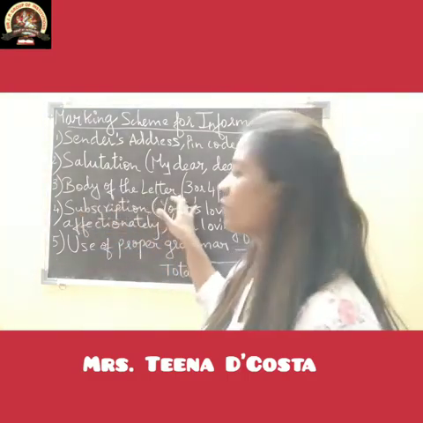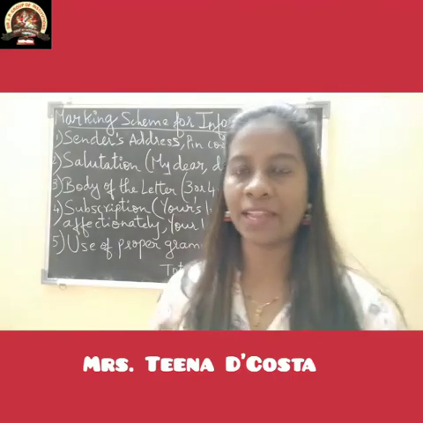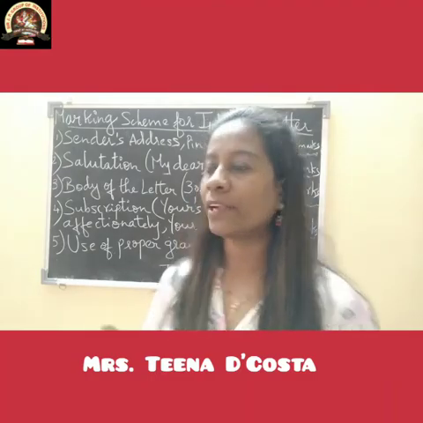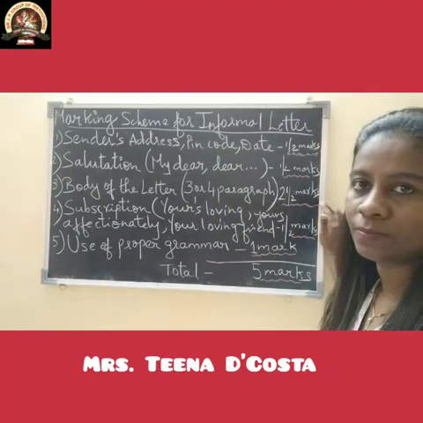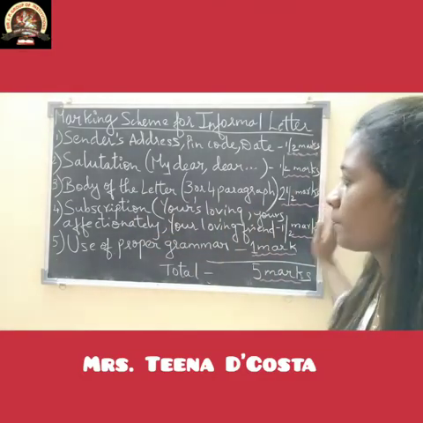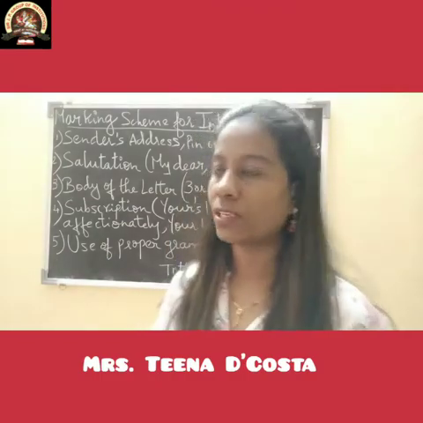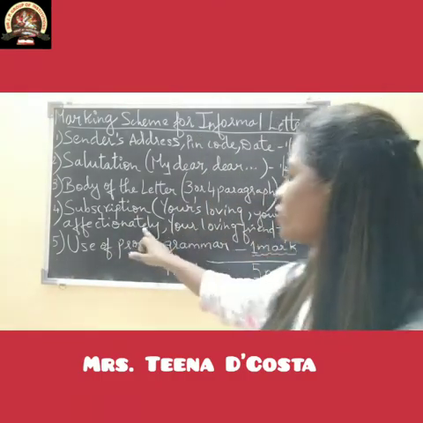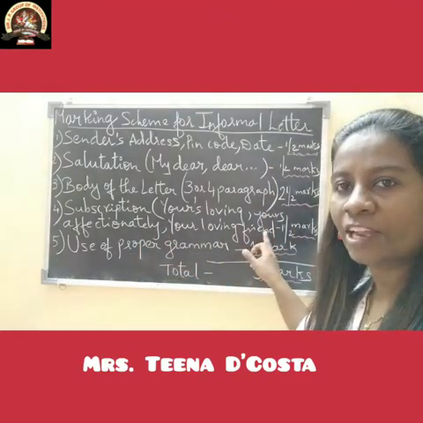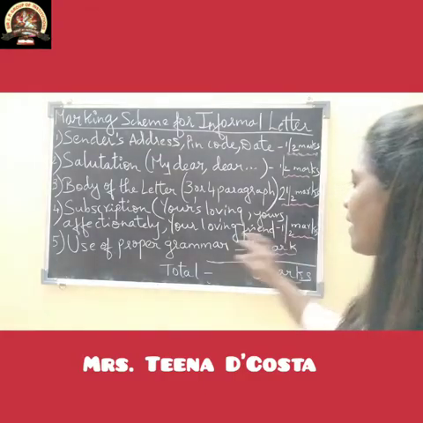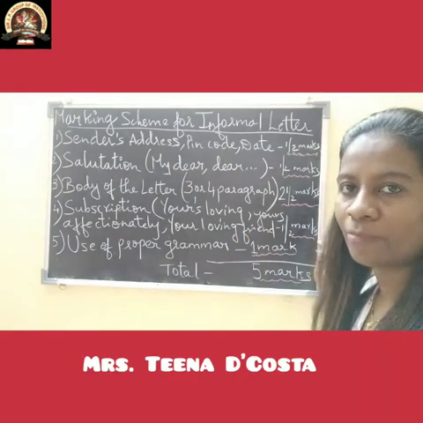Next is body of the letter. As I told you, when you write the paragraphs, 2 or 3 paragraphs, you get 2.5 marks. So for body of the letter, 2.5 marks. Next is subscription. In the subscription you write yours loving, yours affectionately, yours loving friend. For that you get half marks.